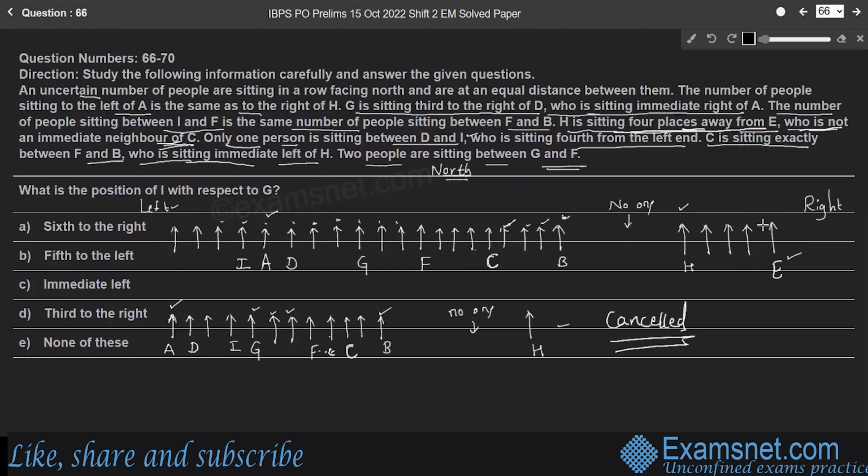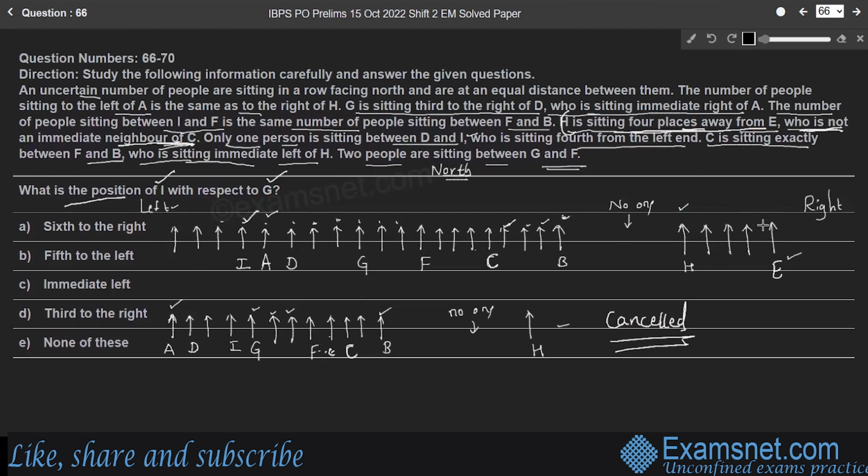Case 2 is cancelled because of this point. H is sitting 4 places away from E, who is not an immediate neighbor of C. E is not an immediate neighbor of C. Therefore, consider only case 1. So in case 1, all the conditions got satisfied. So now the question is, what is the position of I with respect to G?